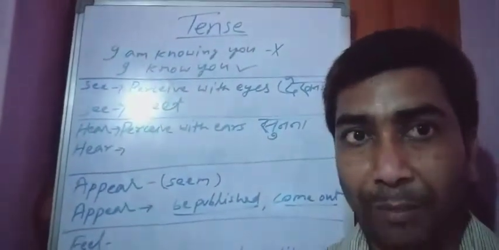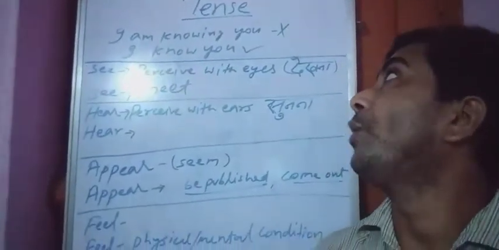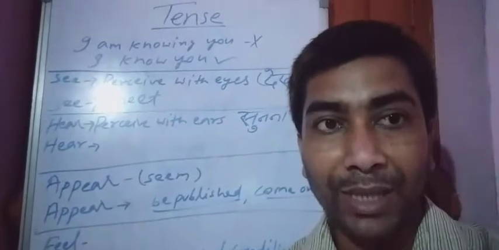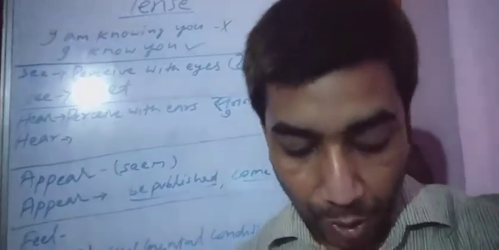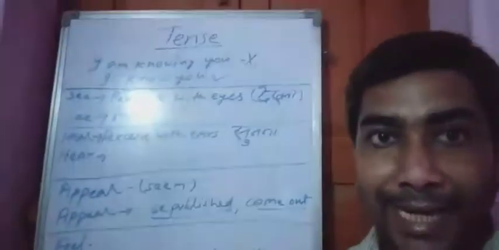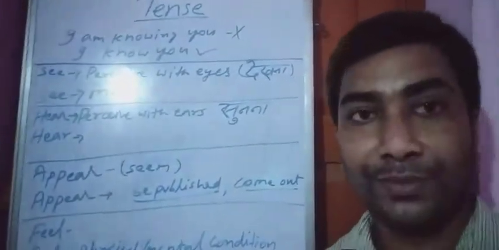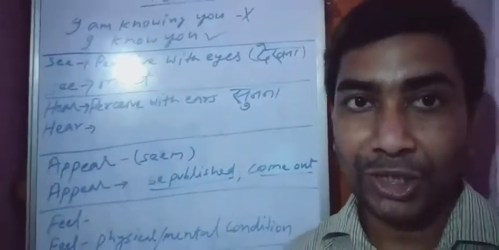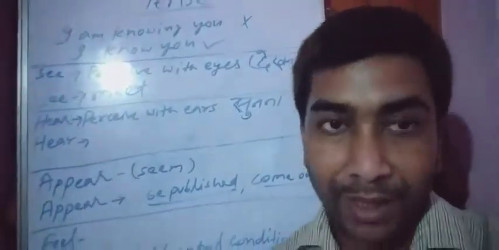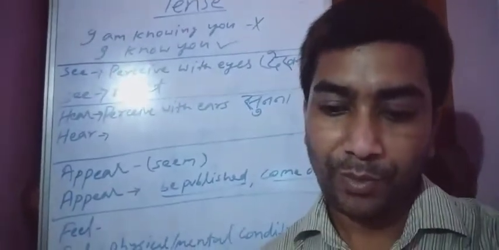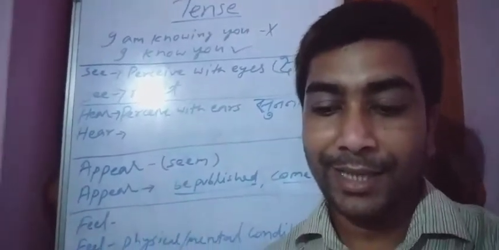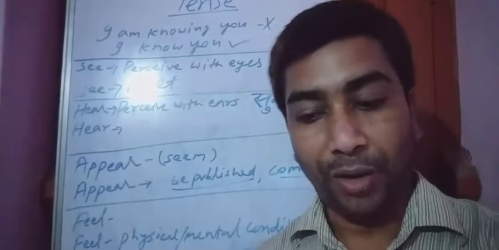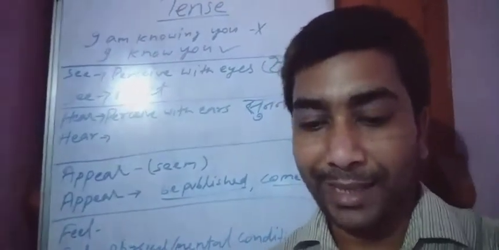Today we are discussing: suppose that I say, I am knowing you. This is wrong, because continuous tense is not made with know. I am knowing you is a wrong sentence. The right sentence will be I know you, because know is not used as continuous. Another example: he is understanding. This is wrong. The right sentence will be he understands.